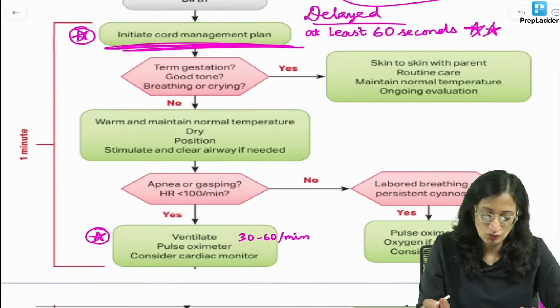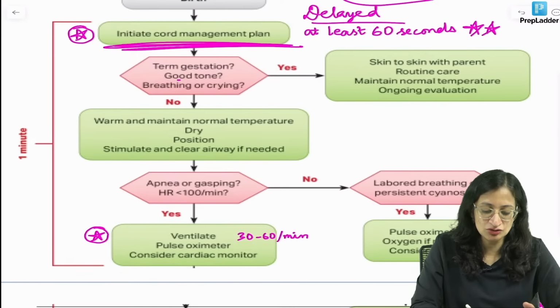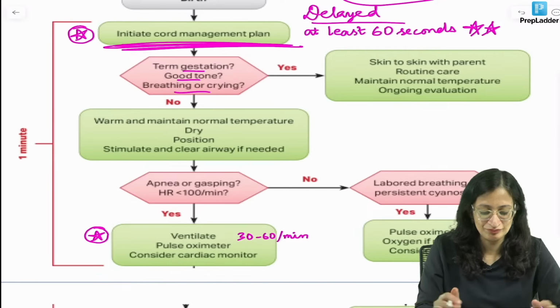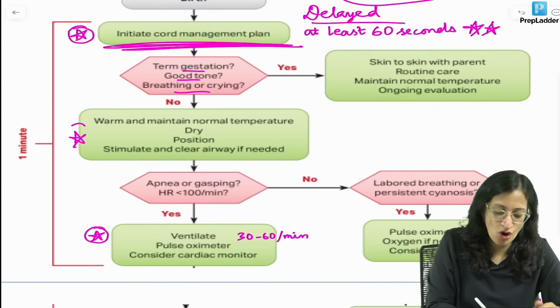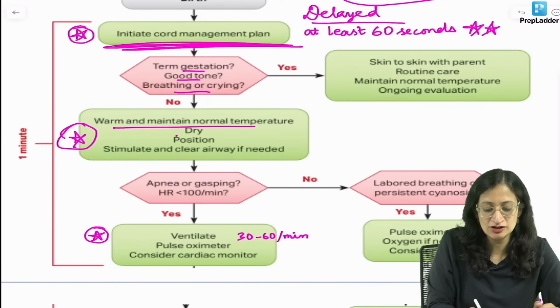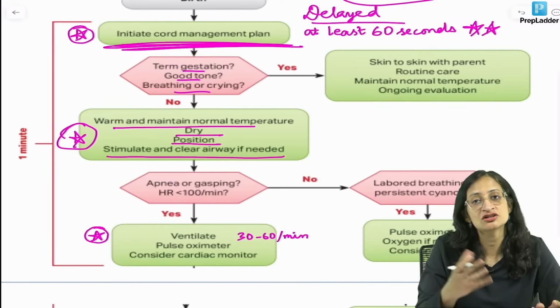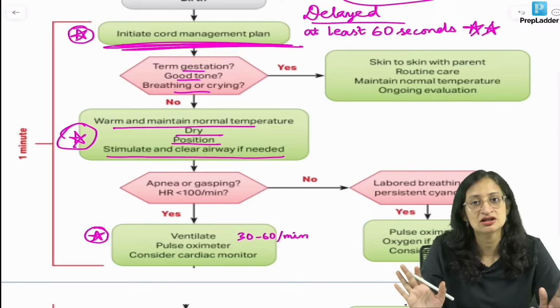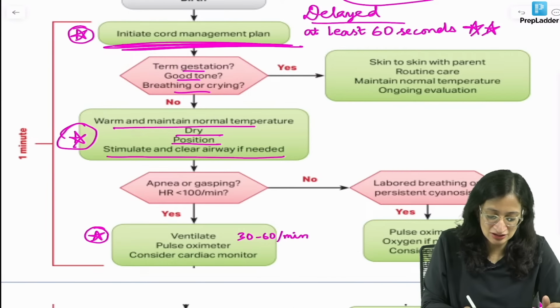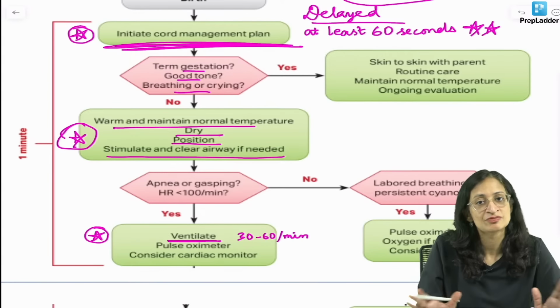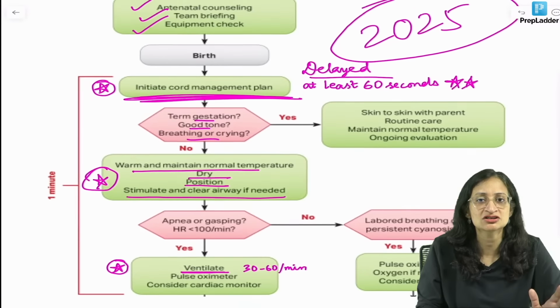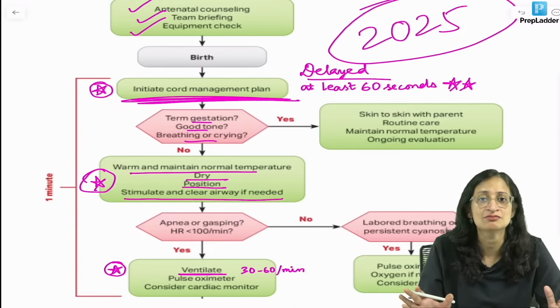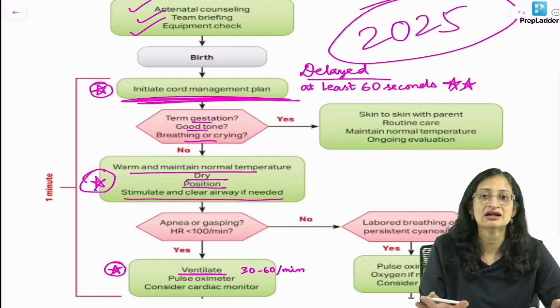Okay. What else? Term gestation, good tone, breathing or crying, all that is the same. Now in the next step, warm. So initial steps: warm and maintain normal temperature, dry, position, stimulate, and clear airway if needed. Suction is not mentioned separately, just clear airway if needed. And instead of positive pressure ventilation, they have now just mentioned the word ventilate. So essentially the neonatal resuscitation guidelines have remained the same. There is no change in the practice as such.